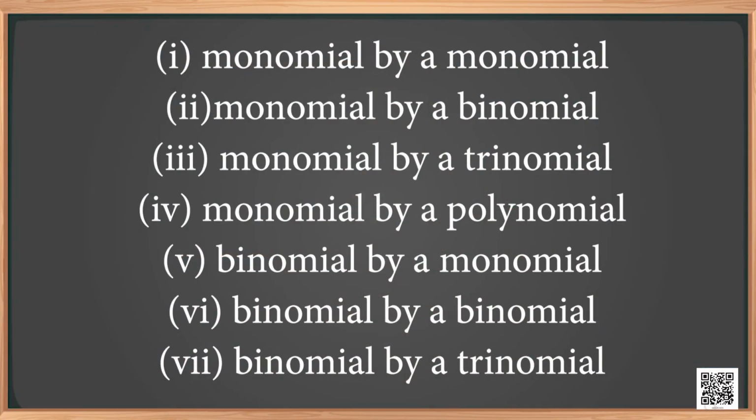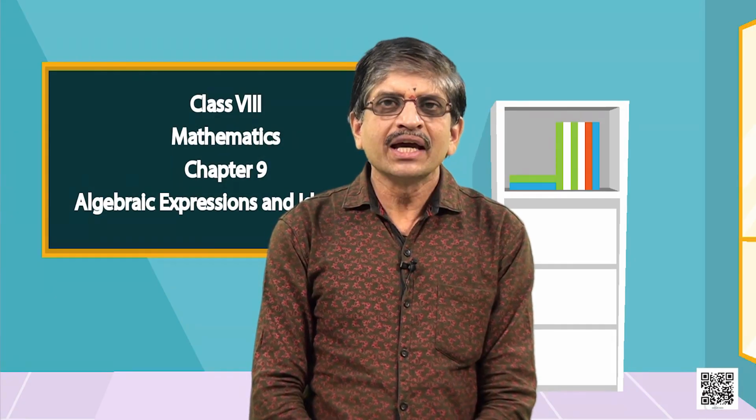They are monomial by a monomial, monomial by a binomial, monomial by a trinomial, monomial by a polynomial, binomial by a monomial, binomial by a binomial, binomial by a trinomial. To begin with, we shall look at the multiplication of two monomials.